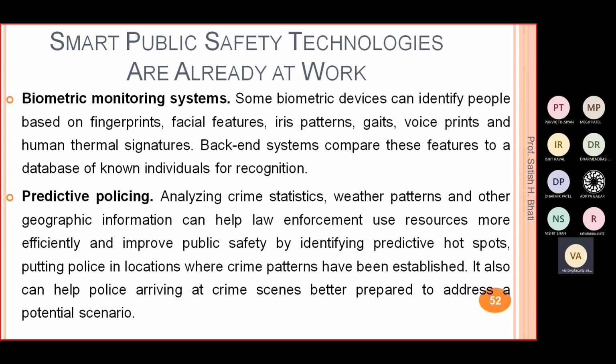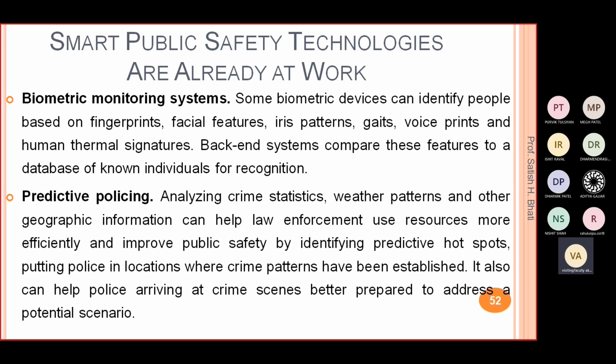Then predictive policing. It's about how we can use crime incident data, analyzing the crime statistics, weather patterns and other geographical information, to help law enforcement use the resources more efficiently.